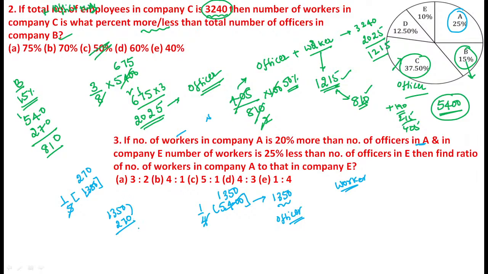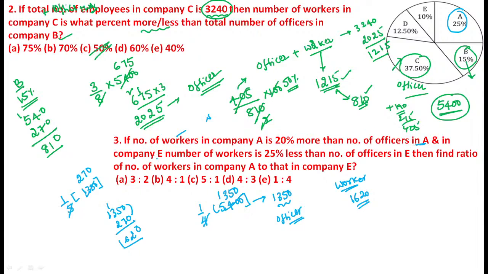Now see, 0, 2 here, 6 here, 1 here. So here the number of workers are 1620. Now you can get the first line information. Next, 20% is more than the number of workers in A.